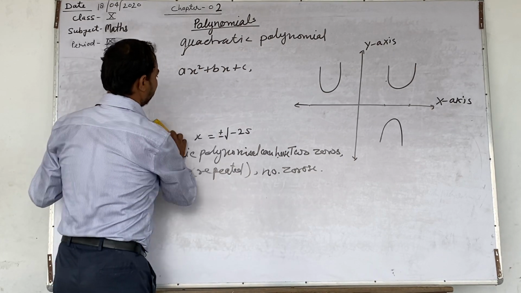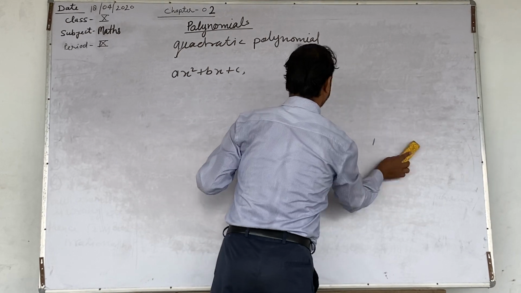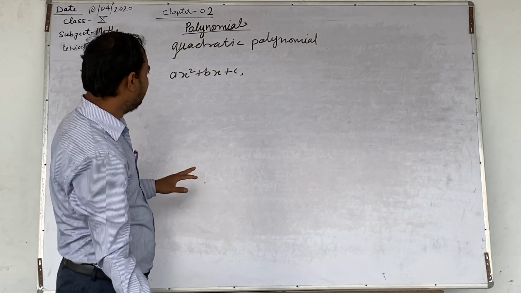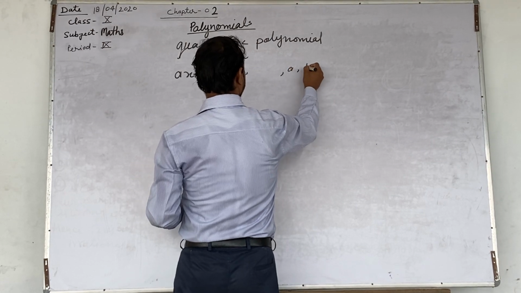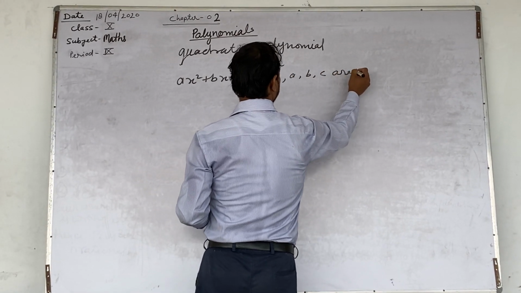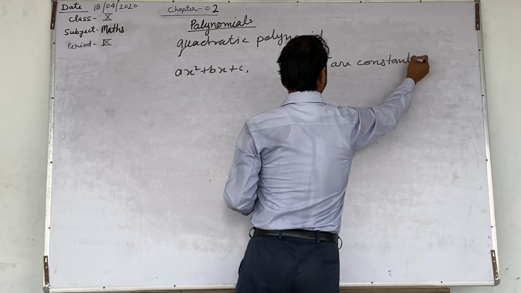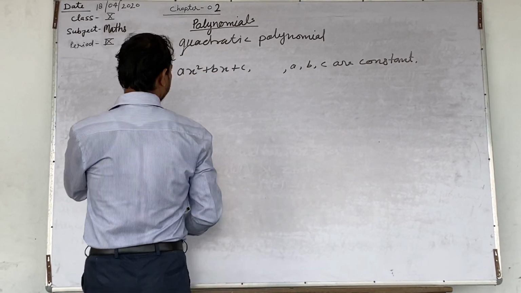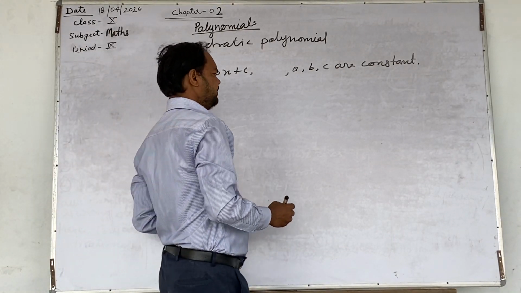Since we know that standard form of quadratic equation is this: ax square plus bx plus c, where a, b, c are constants. Now let us take an example.